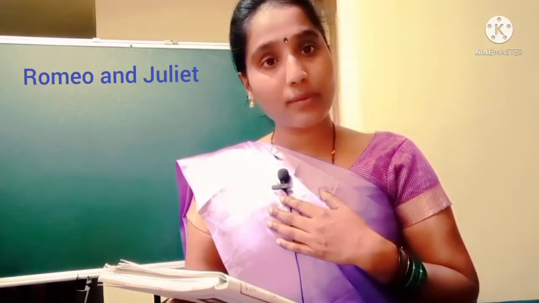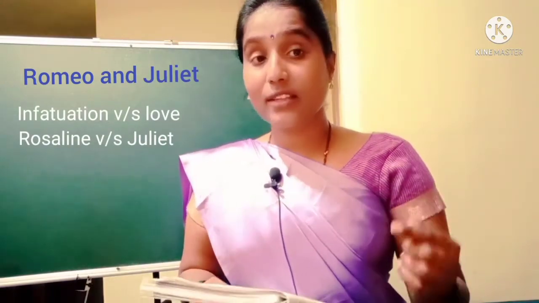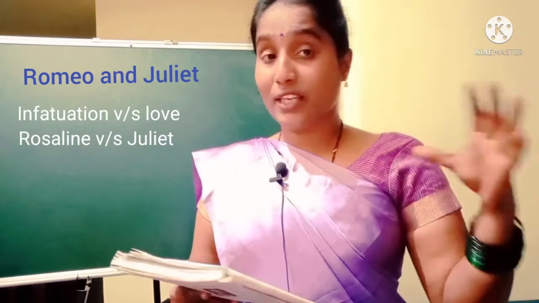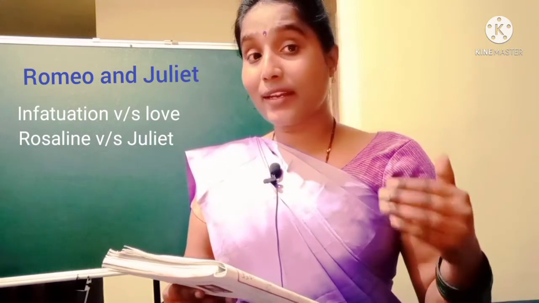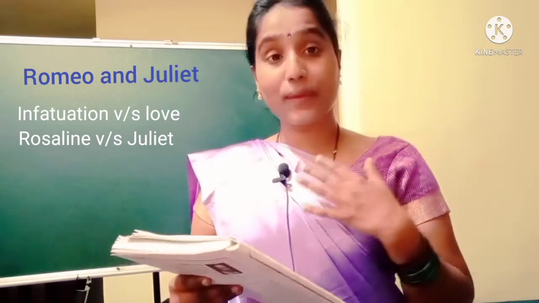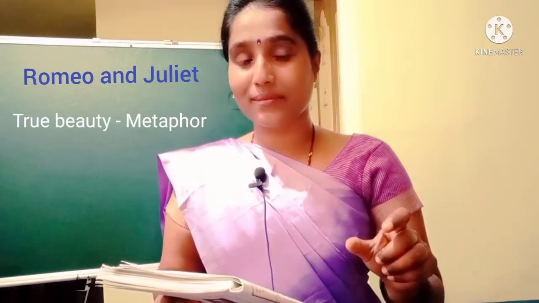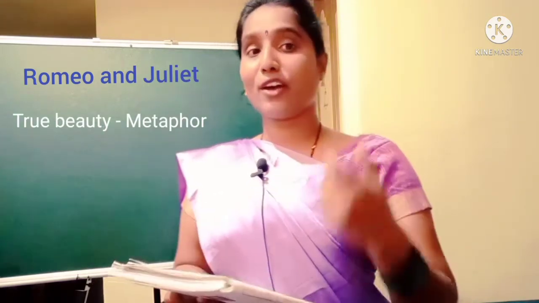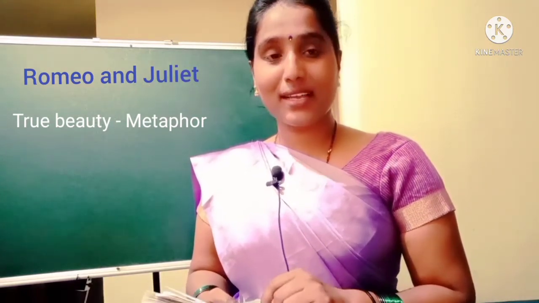Did my heart love till now? He realizes now that actually his falling in love with Rosaline was infatuation, and this is the true love. So he fell in love with Juliet, that is the true love, he realizes. And forswear it, sight, for I never saw true beauty till this night. In this grand supper night, he has seen the true beauty. True beauty here is a metaphor. At last in this monologue, the writer uses the metaphor.